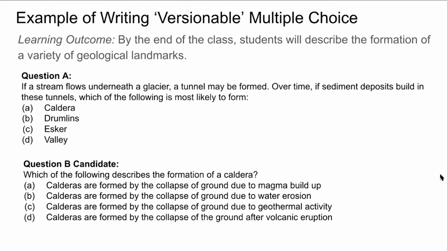Something to note about question A and question B is question B here does require more reading. That may or may not be an issue for your exams, depending on how much reading is required throughout. It's something to note. However, for my 2 prior qualities, this does match. It meets the same learning outcome, and it's about the same level. I'm asking what forms and how can I describe that formation?